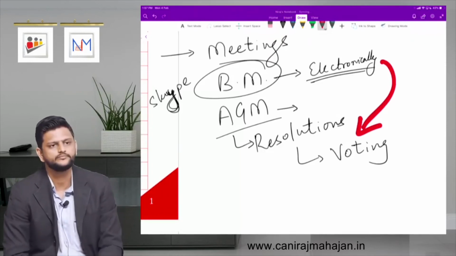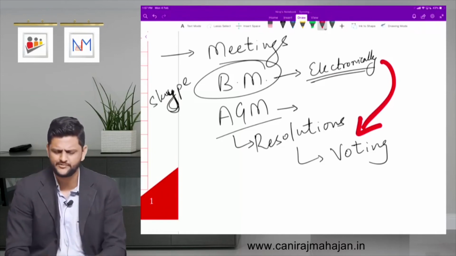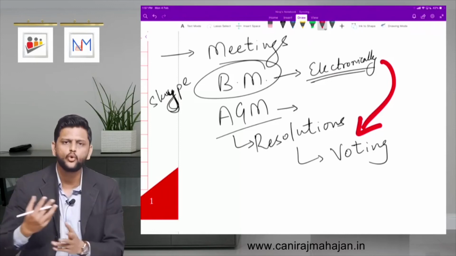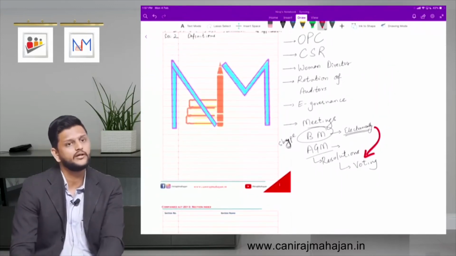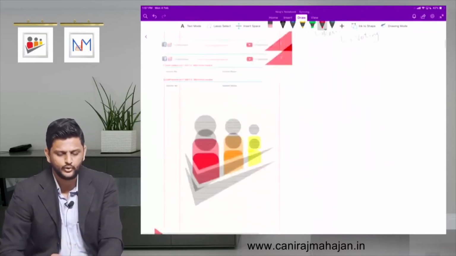What is allowed? Electronic voting. So all these provisions, I am just giving you very briefly, they were not there in your 1956 law. It was an old law. So taking IT, information technology as such, into the picture, changes have been made to your law. That's why 2013 has come into the picture.